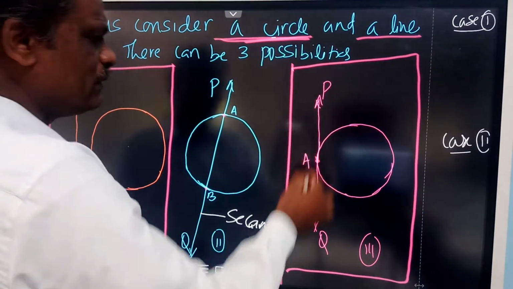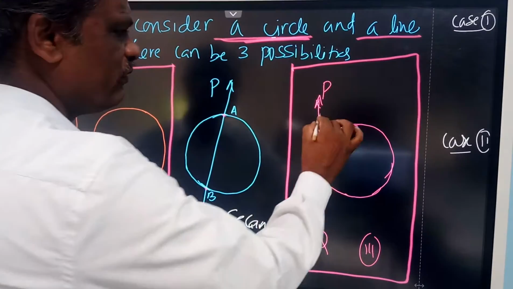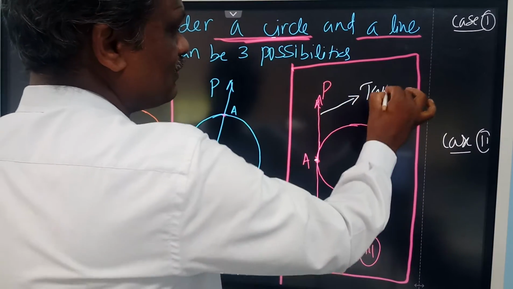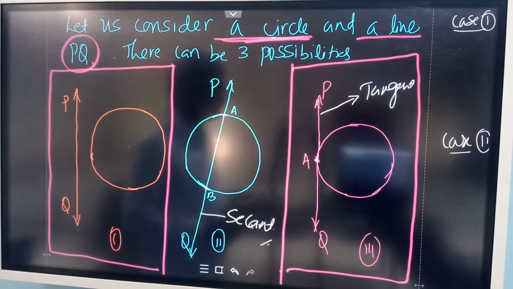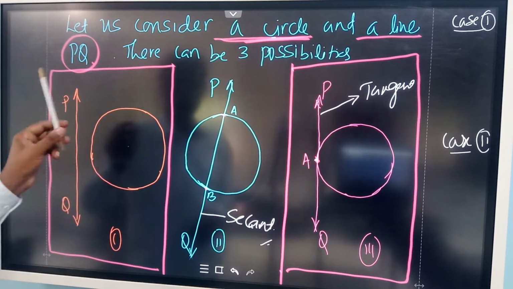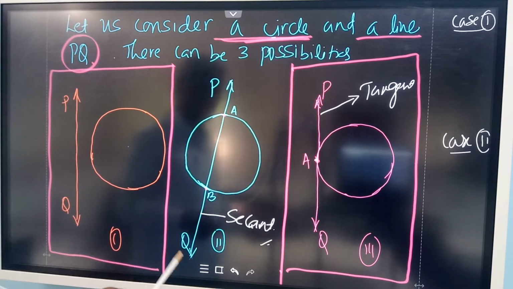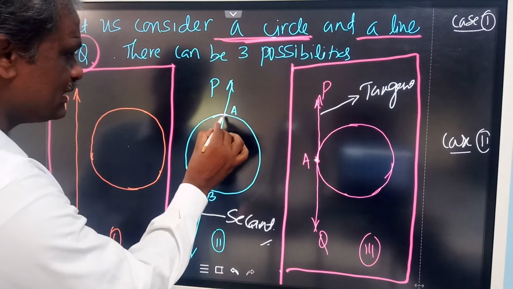Now, there is one more possibility. A line is intersecting the circle at exactly one point, so therefore this is called a tangent. A line which is intersecting the circle at only one point is called a tangent. So there are only three possibilities. A circle and a line may be non-intersecting. A circle and a line intersect at two distinct points.